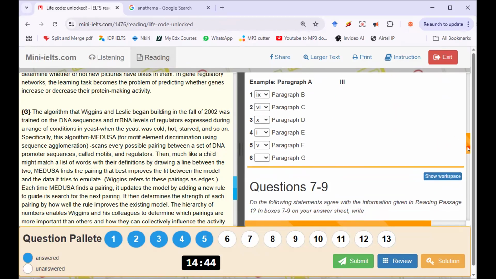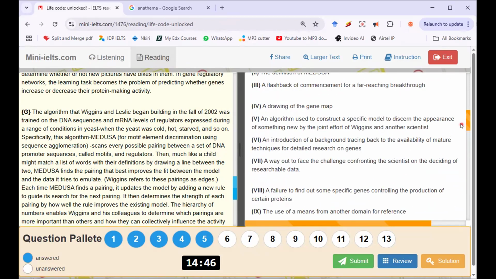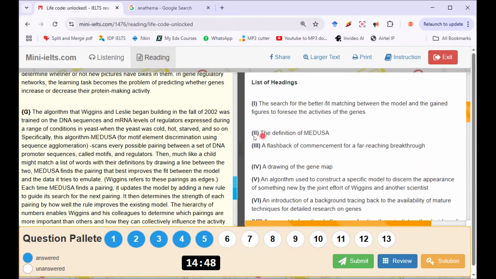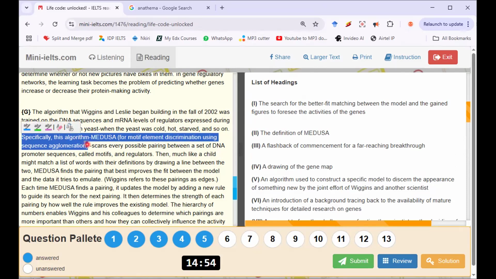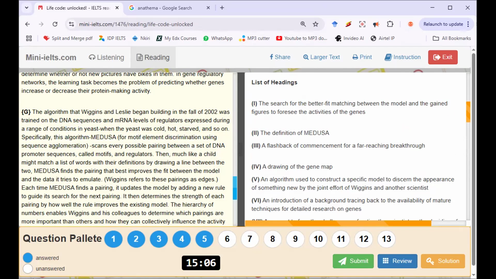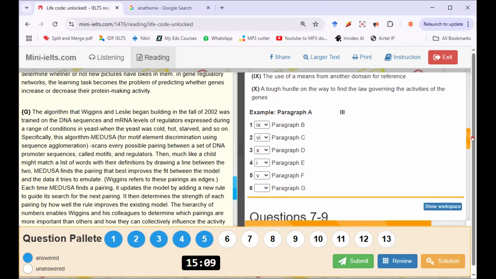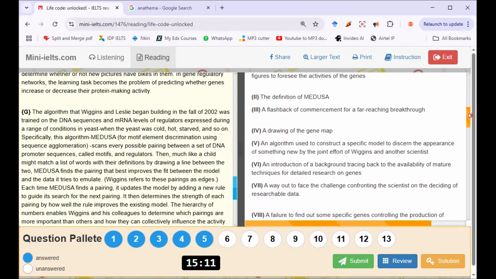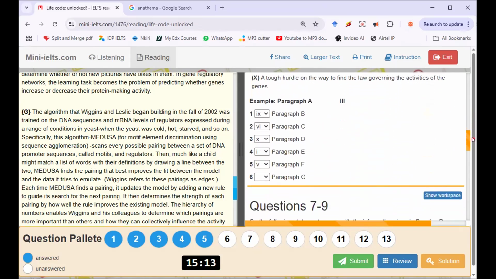So this paragraph G here, did they define Medusa? This thing says definition of Medusa. But this paragraph is the only part that gives us the definition of Medusa. So can I pick this based on that? Is there any other heading I've not used? Have I used number one? I've used number one. Number two, I've not used it.